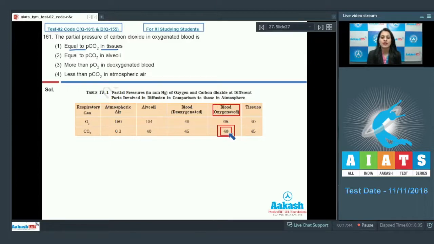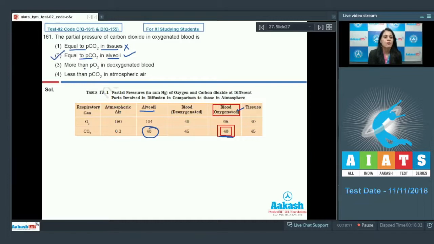But in oxygenated blood, PCO2 is 40. So this is not equal to PCO2 in tissue. So this is an incorrect option. The second option is equal to PCO2 in alveoli. And in alveoli, PCO2 is 40 mmHg, which is equivalent to PCO2 in oxygenated blood. So this is a correct option and is a correct answer to our question.